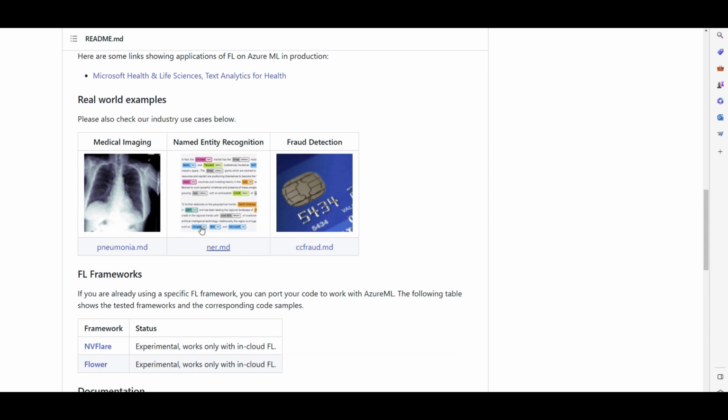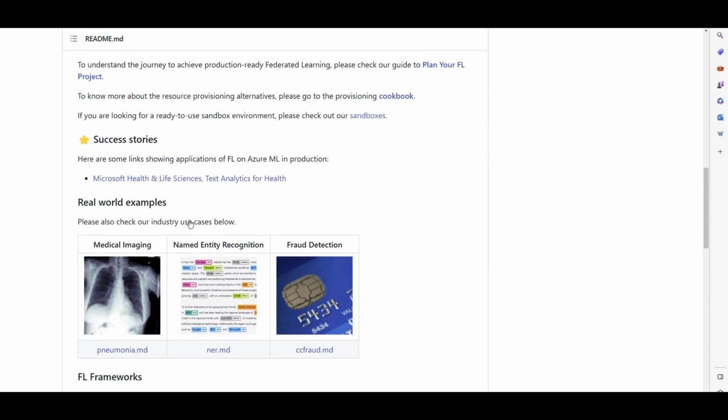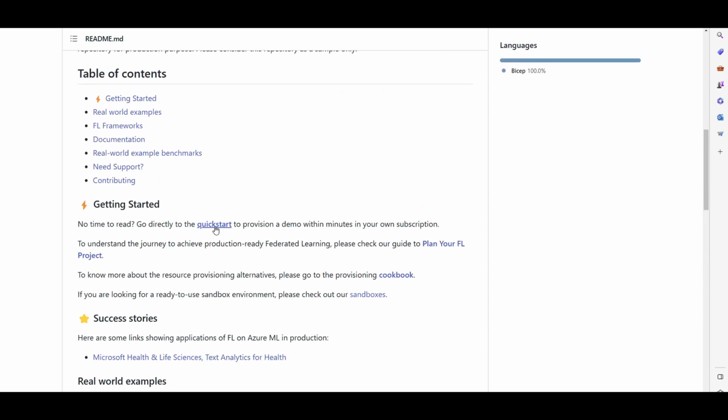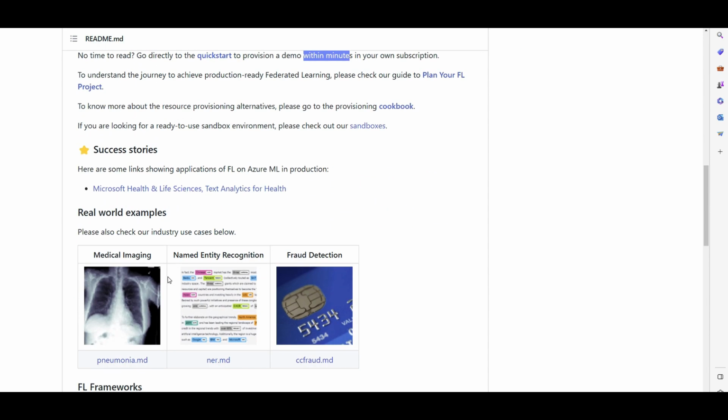So coming in, this repository will give you a quick start. I think within a couple of minutes, as it says here, with several minutes, you can have that quick start federated learning implemented on your Azure subscription. Plus, it will give us some real world examples of how, through federated learning, the approach that I just mentioned, you can train a model for medical imaging, I think for detecting pneumonia from a chest X-ray versus a normal chest X-ray image. Some named entity recognition, that's an NLP use case.